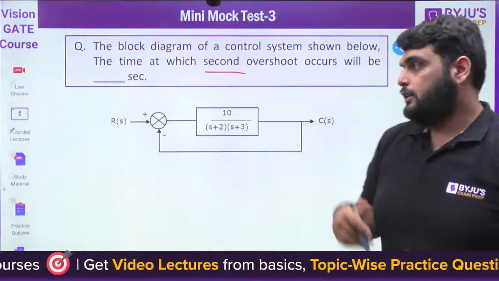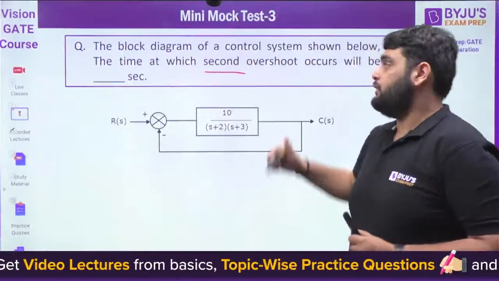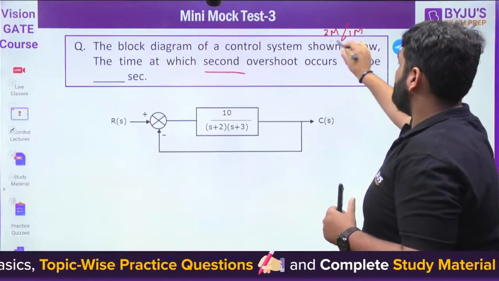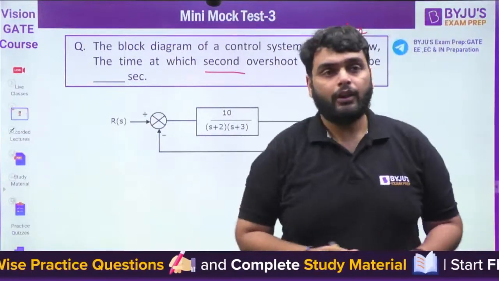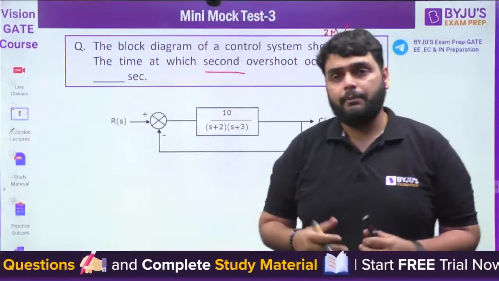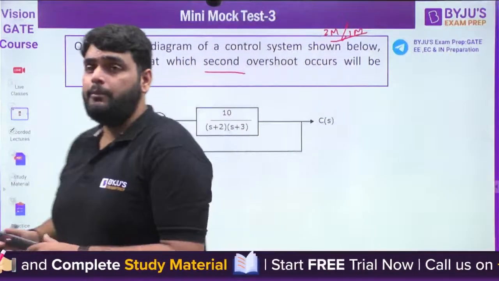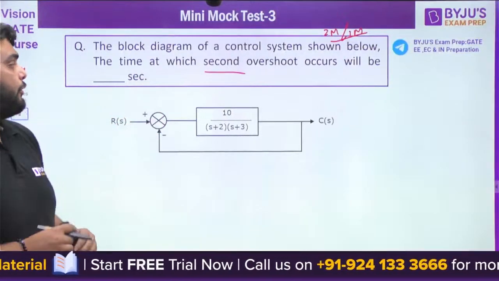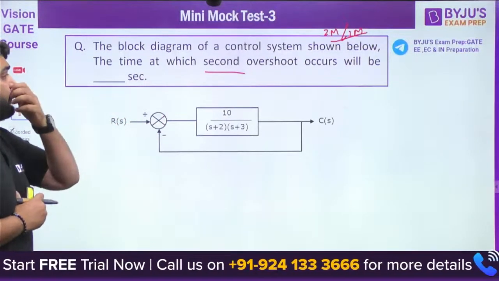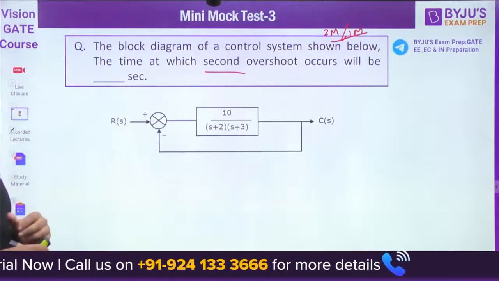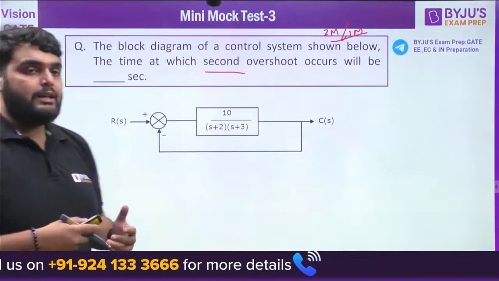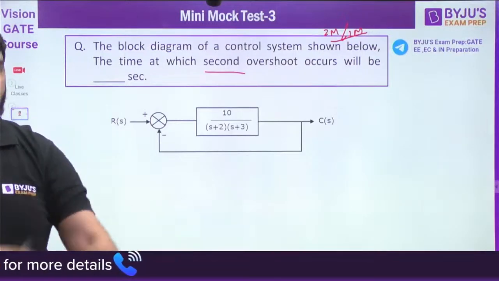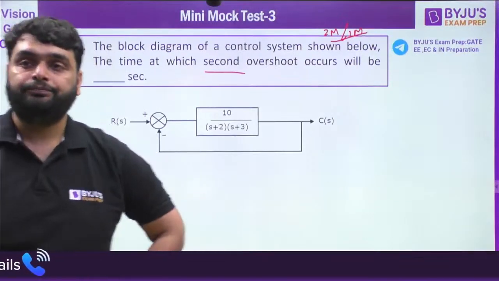If the paper is easy, the question will come for 2 marks. If the paper is difficult, the question will come for 1 mark. So it depends on the level of paper you get in the GATE exam. This question can come for 2 marks or 1 mark. Try to solve this question. We are given a block diagram, and we need to find when the second overshoot occurs. Think about it and try to solve this question.